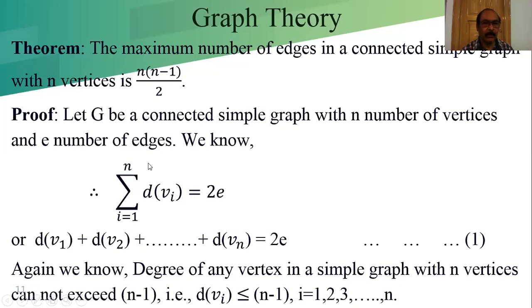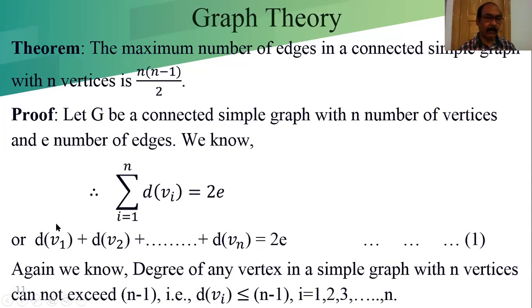That we already learned and already proved. Breaking it down, we can say d(v1) plus d(v2) plus up to d(vn) is equal to twice e. Again, we know the degree of any vertex in a simple graph with n vertices cannot exceed n minus 1.